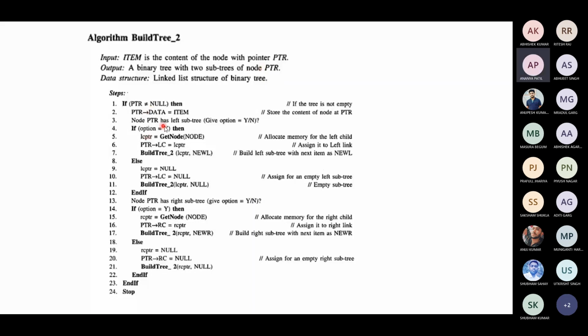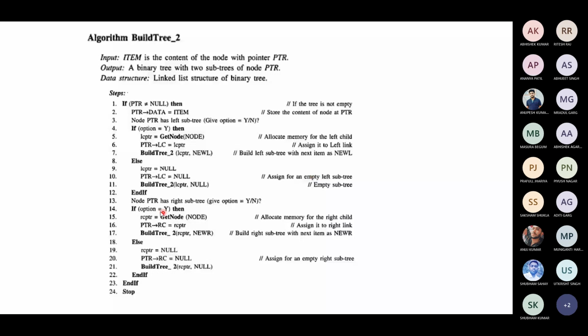You ask whether PTR.data has a left subtree. If the option is Y, then you go to the left side. PTR.left child will be the LCPTR. Then build again with LCPTR location and the new location. Else you make it null, that is your empty subtree. You assign for an empty left subtree.